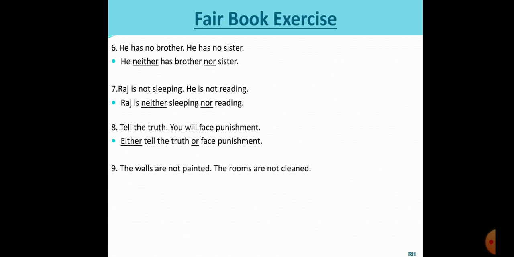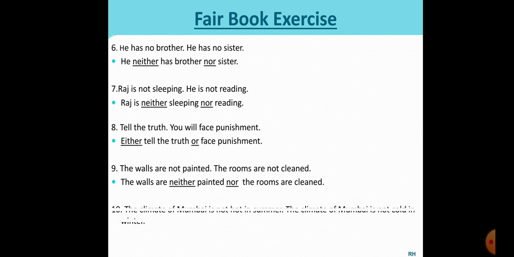The walls are not painted, the rooms are not cleaned. Again, here we will use the negative. None of the choices are there. I mean, the walls, it's negative, not word is used, right? So neither the walls are painted nor the rooms are clean. The walls are neither painted, you can write that way also. The walls are neither painted nor the rooms are clean. Next sentence, sorry.